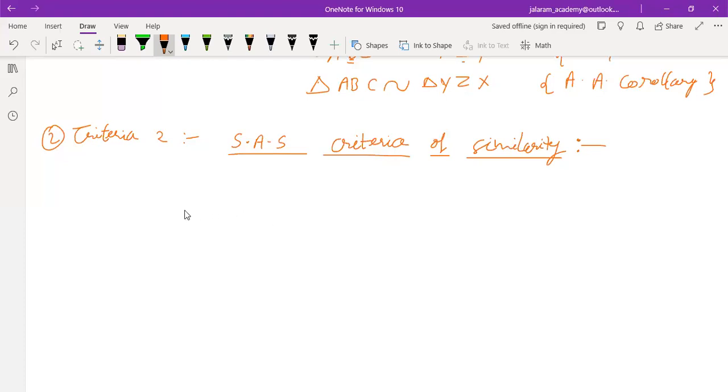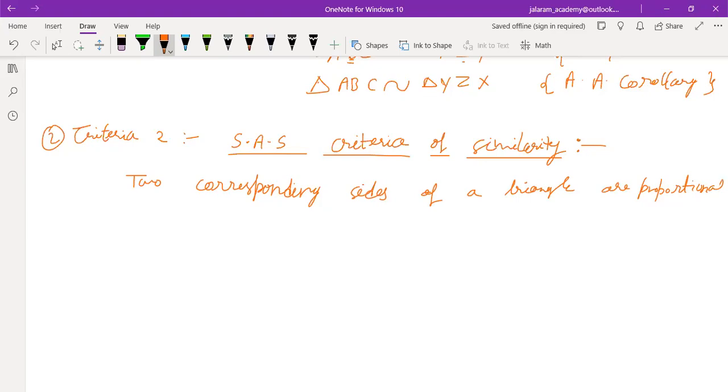if two corresponding sides of a triangle are proportional, okay?